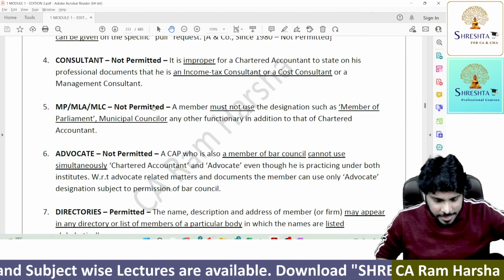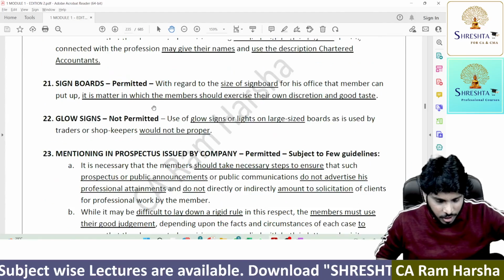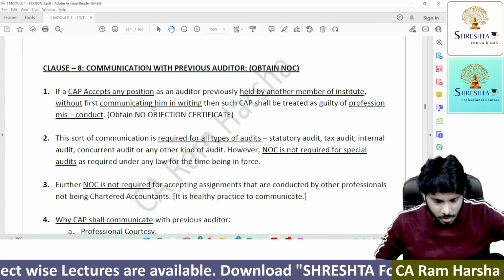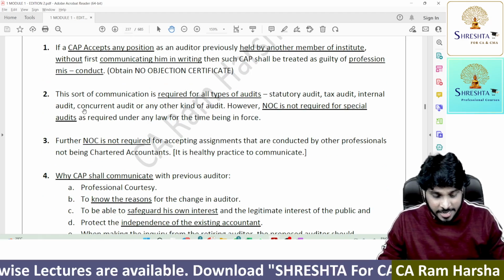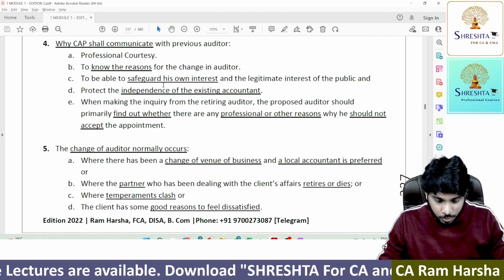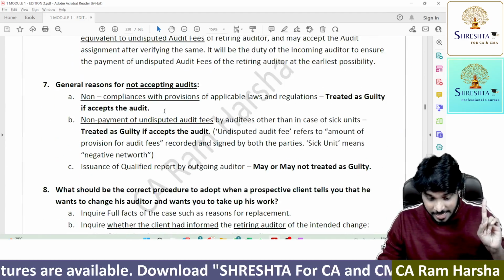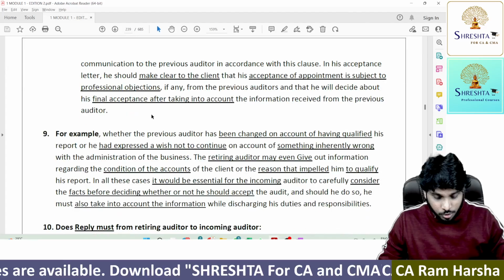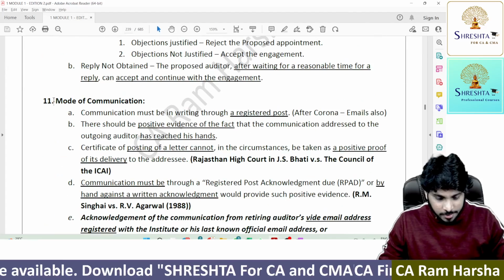I think in clause number 8, we can find the answer. Clause number 8: communication with previous auditor. We need to obtain NOC. So what should be the mode of communication? They have given guidelines for this. What is the mode of communication?